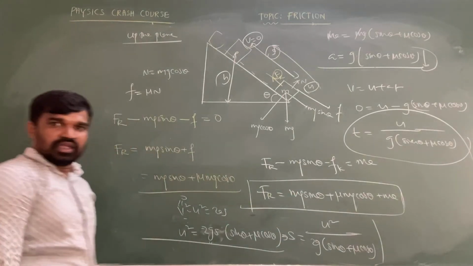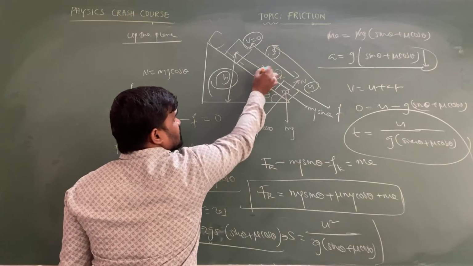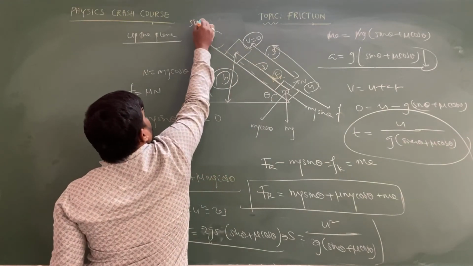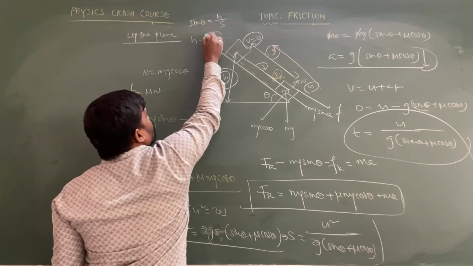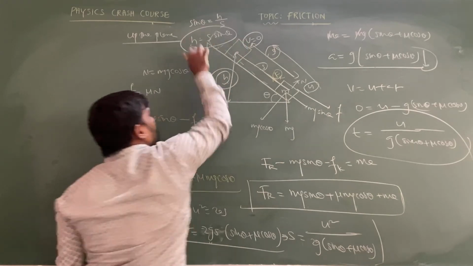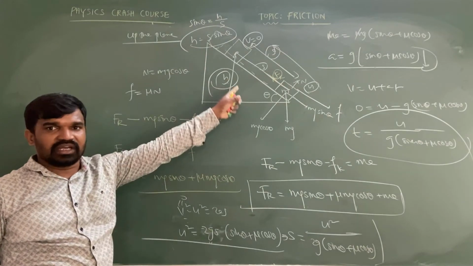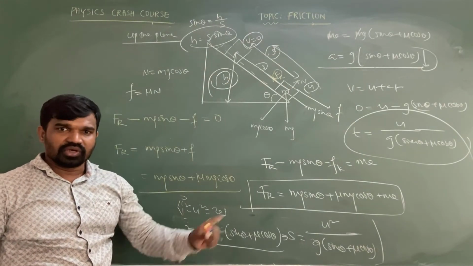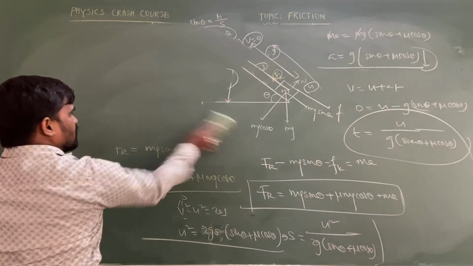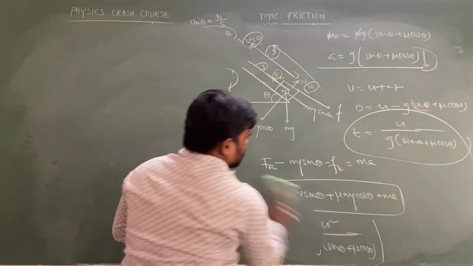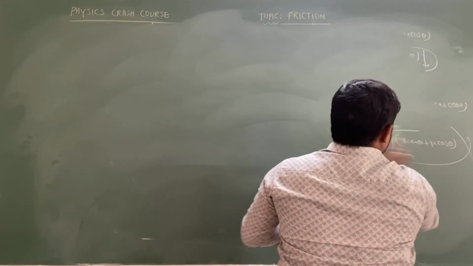This is the way. If they are asking what is the h value, this length is s, h is opposite side. So sin theta is equal to opposite side by hypotenuse, then h equal to s into sin theta. S into sin theta is the value of the maximum height at which the body is going to come to rest. After this, another important points are there, which are previous JEE questions only, sir. That's very important. They ask even in NEET exam also. Model is very important.